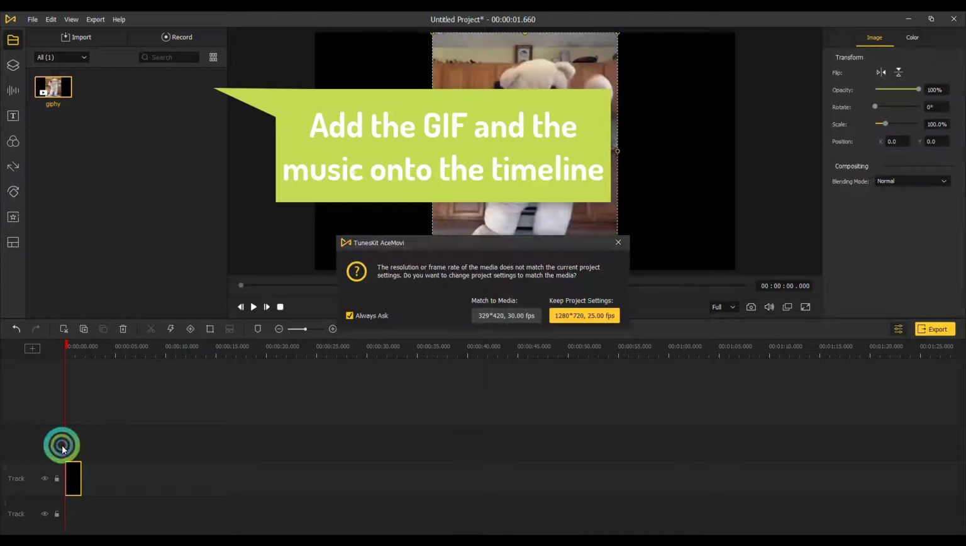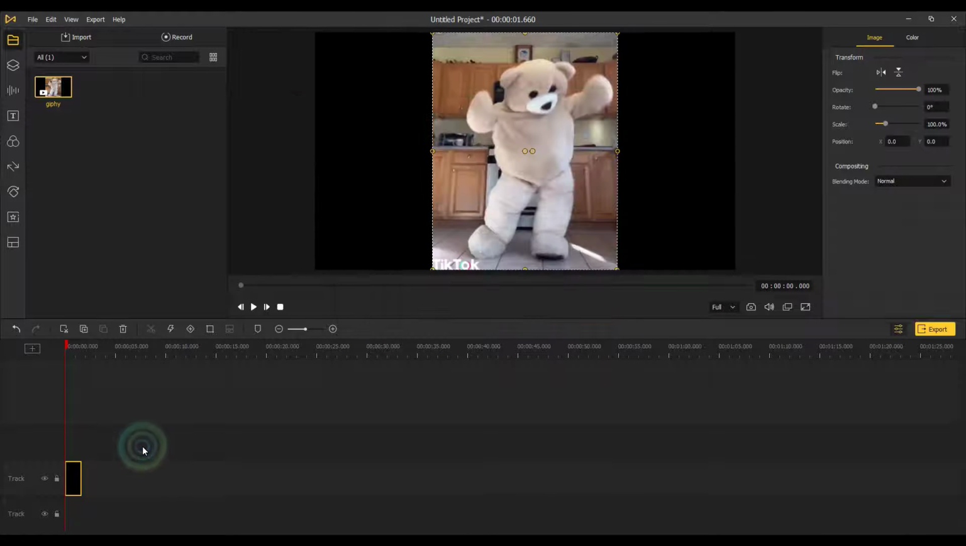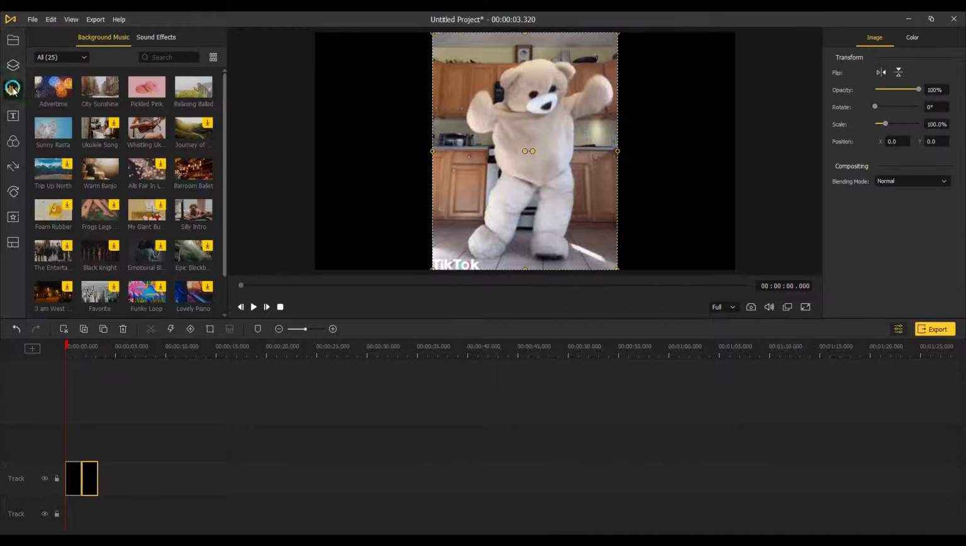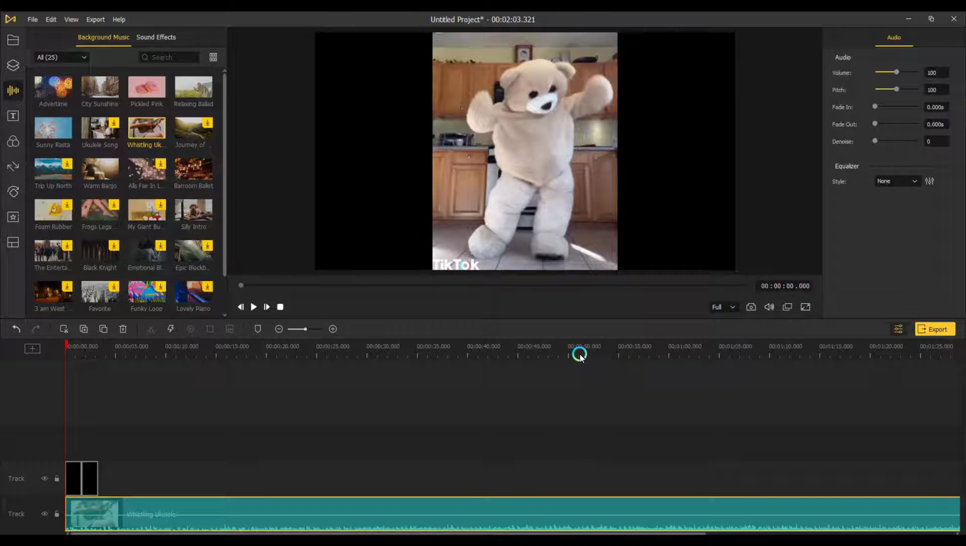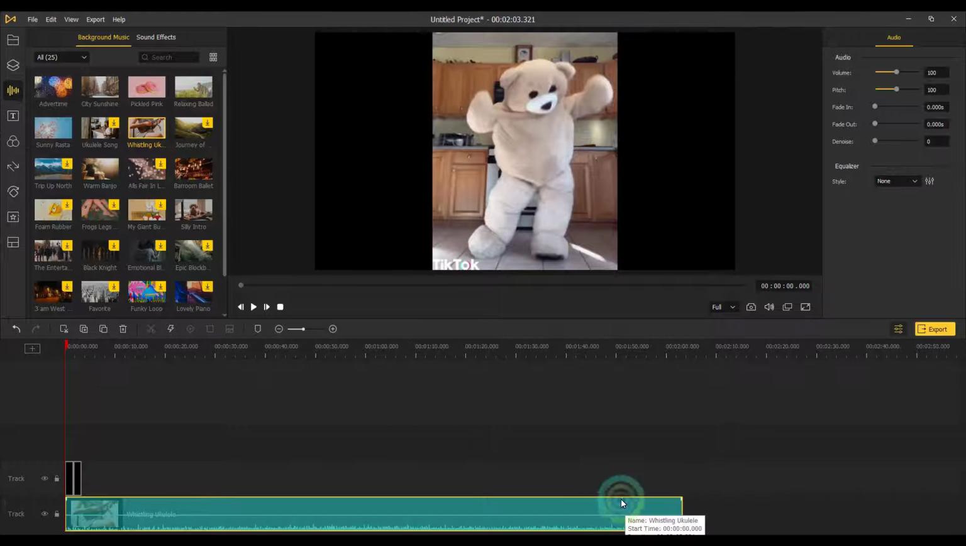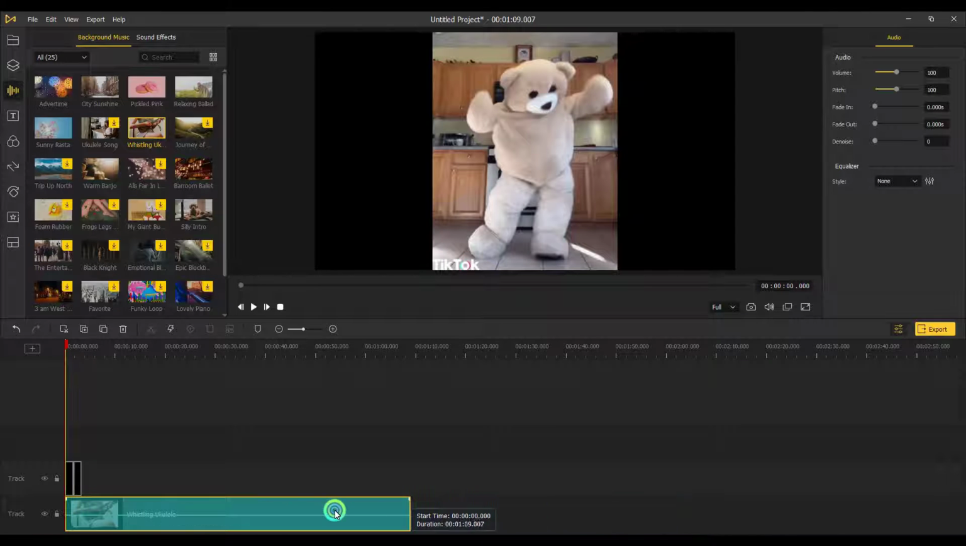Drag the music as well if you prepared. Or you can choose the audio in the TunesKit music library like me. Then, shorten the music to match the GIF.